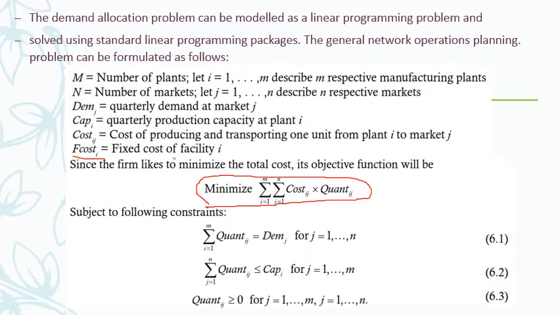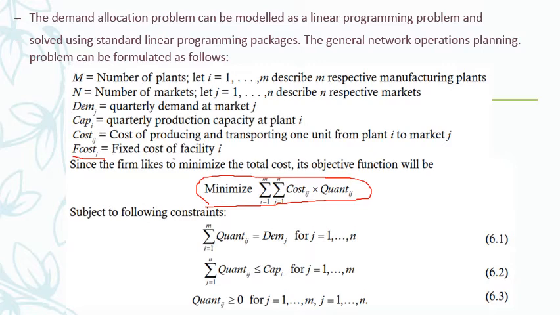It can be lesser, because if the demand is not there, then I may not supply that much. But I can supply whatever I have produced, that is, up to capacity.